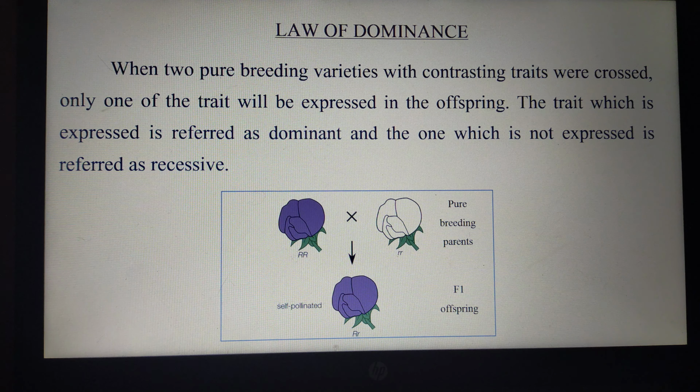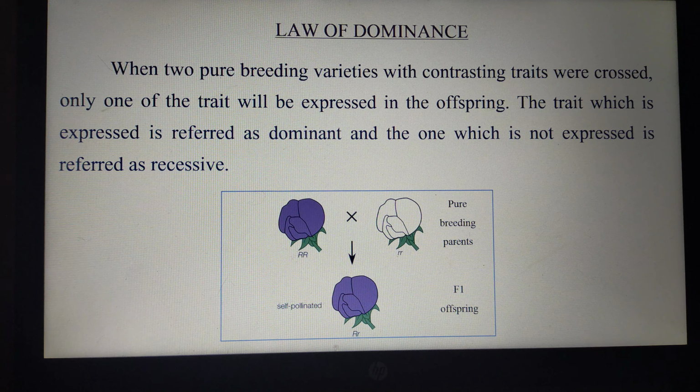When two pure breeding varieties with contrasting characters are crossed, only one character is expressed in the F1 generation and is said to be the dominant, and the character which is not expressed in the offspring is said to be the recessive. A very simplified law, and this law is the product of monohybrid cross.